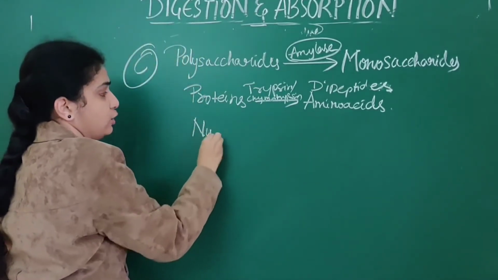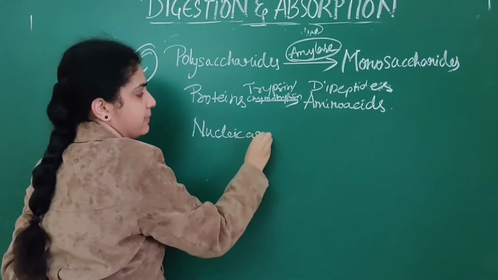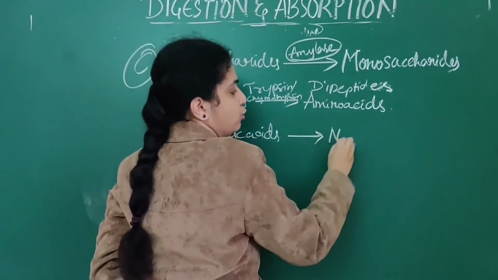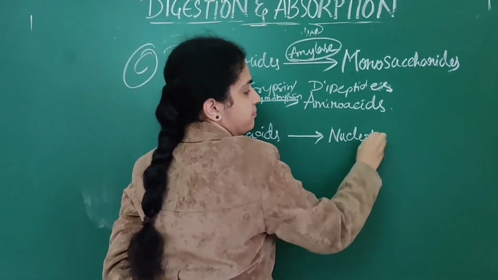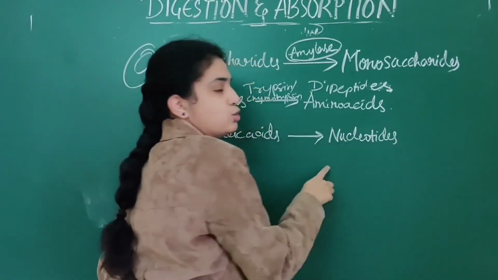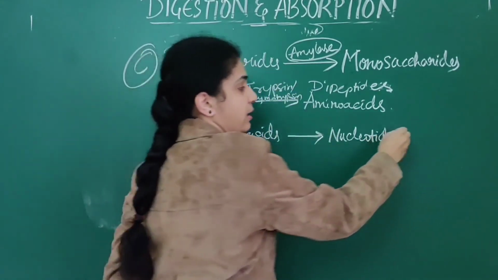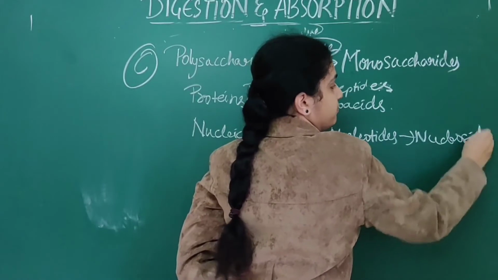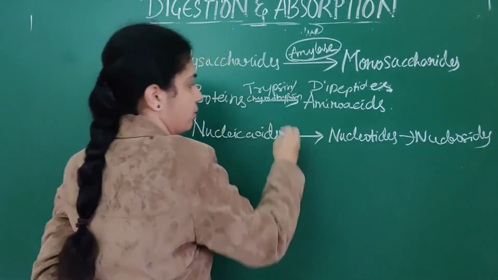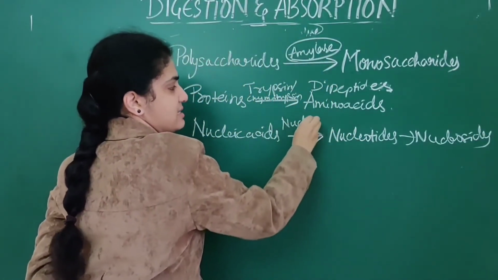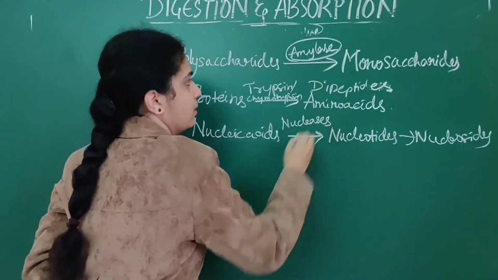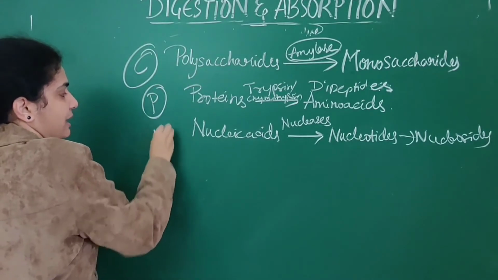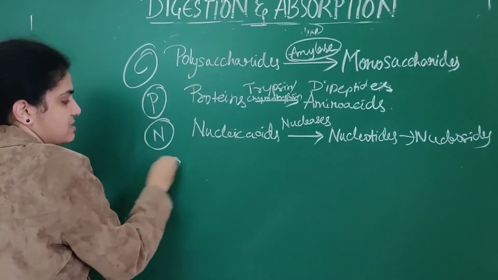Next, the nucleic acids. They are broken down into nucleotides. These nucleotides are again broken down into nucleosides. How are these broken down? By nucleases.